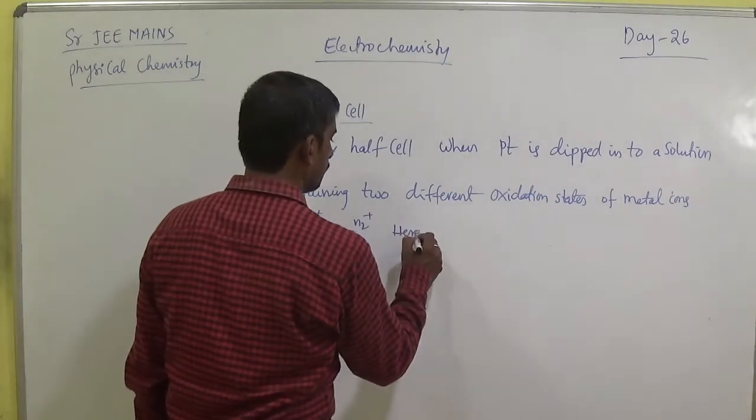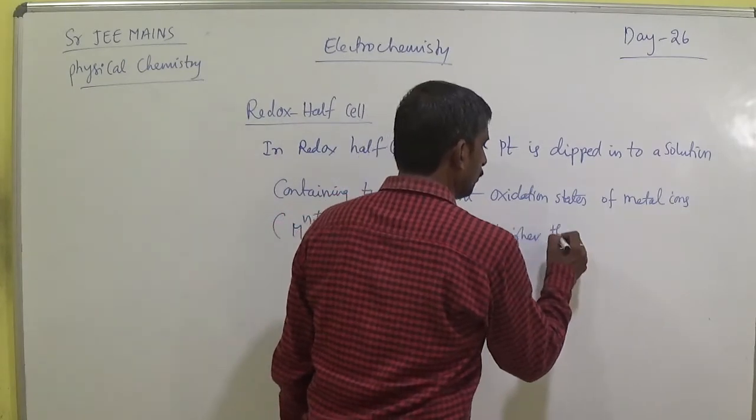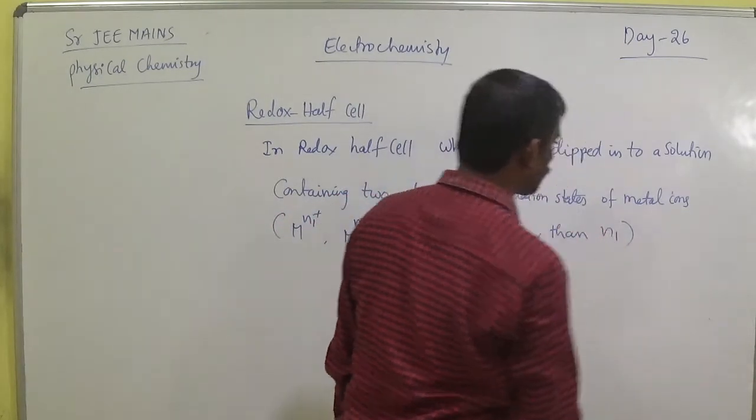Here n2 is higher than n1. So that is it.